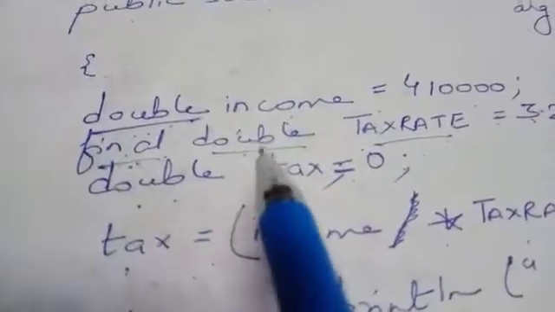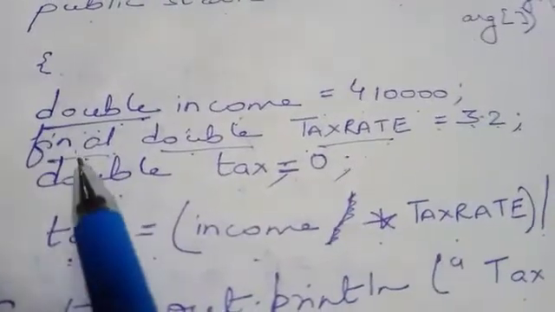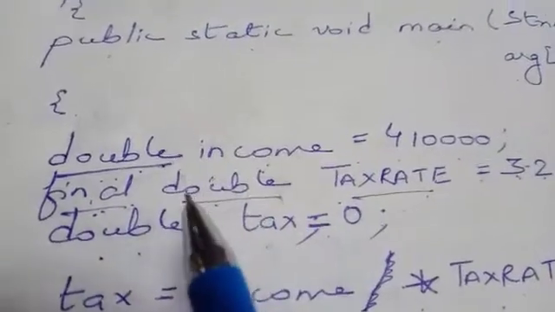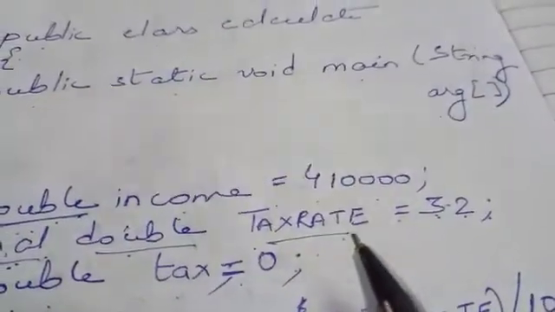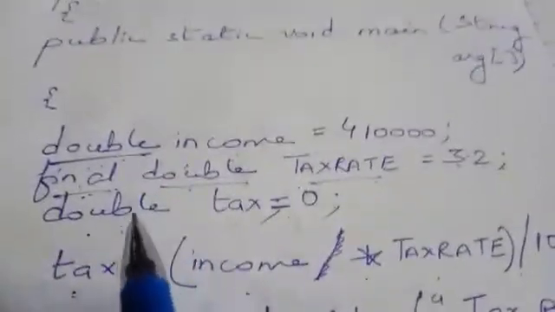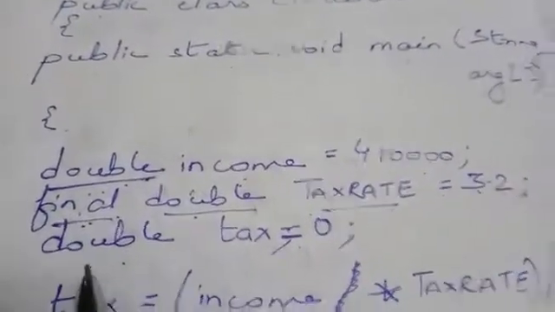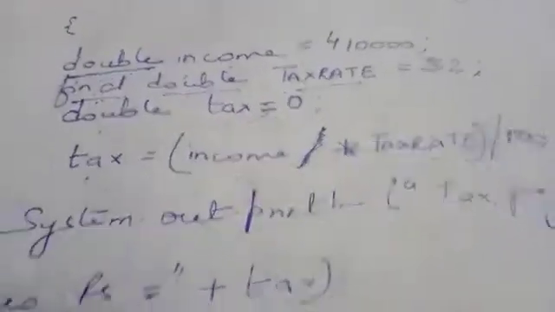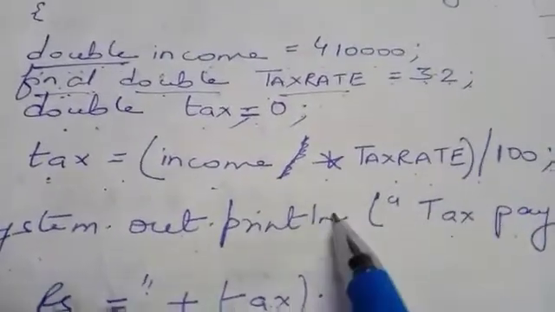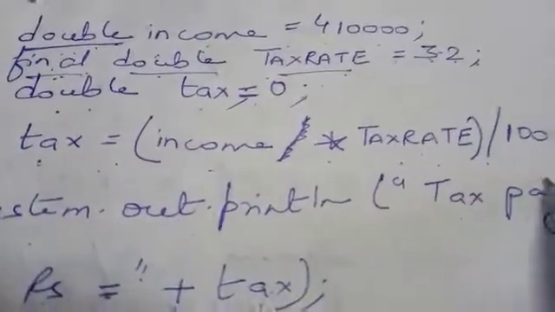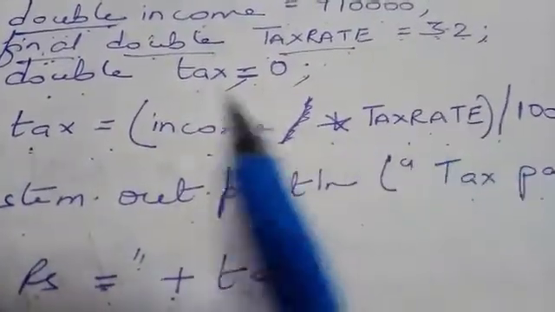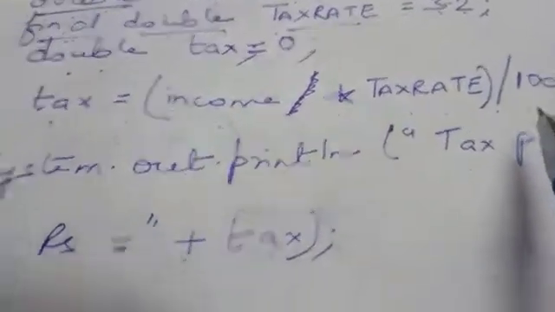Now next, final double tax rate. Final is a keyword which will fix the value of tax rate. Double is a data type, and tax rate is the variable name which I have taken for rate, equal to 3.2. Now again a variable to calculate the tax, that is double tax is equal to 0. Next, tax is equal to income into tax rate in bracket divided by 100. So what it will do? It will first calculate the result of income into tax rate and then divide the whole result by 100.